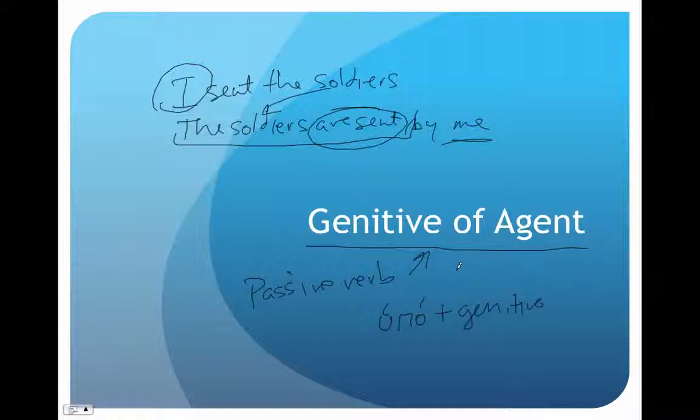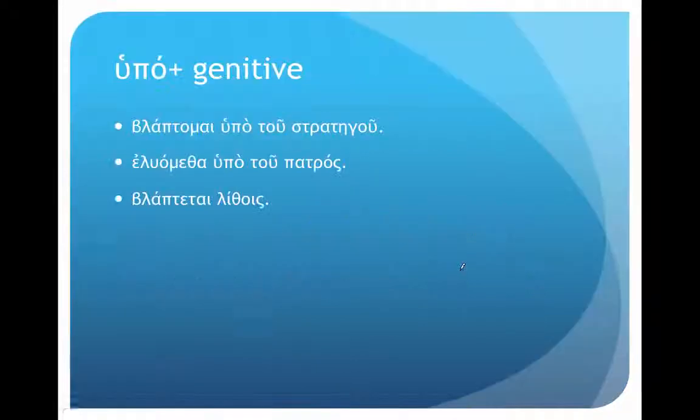So let's take a look at a few examples of these genitives of agent. So remember, hupo plus the genitive. So blaptomai, I am being harmed. Hupo, and the question would be, I'm being harmed by whom? Hupo to strategu, by the general. So hupo, there's a general, by the general. Or another example, eleuthomata, we were freed. Who were we freed by? Hupo to patros, by our father.